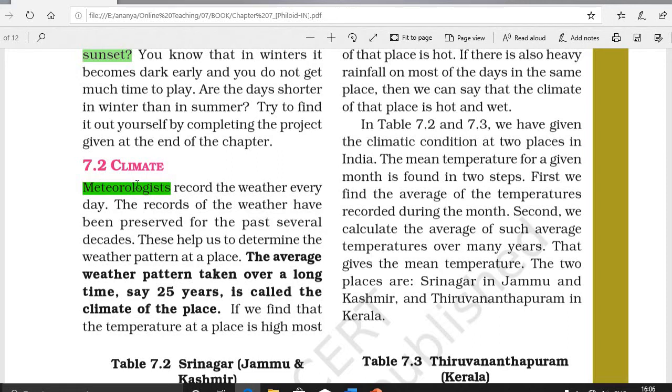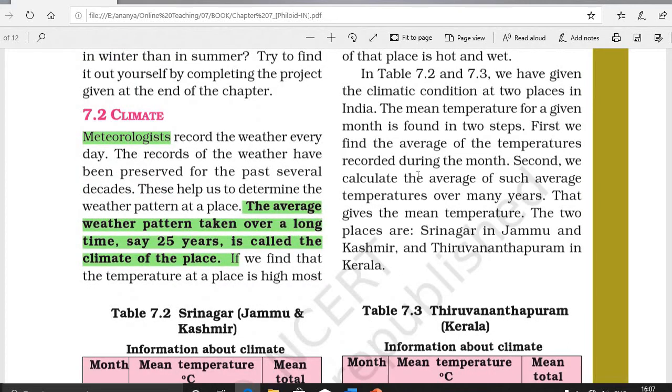The average weather pattern taken over a long time is called the climate of that place. Different places in the world have different types of climate. The annual record of long-term average temperature and rainfall at a particular place is a climate chart. It gives an idea about the climate at a particular place during a specific period of the year. The major factor which determines the climate of a place is latitude. Latitudes are imaginary lines on Earth.